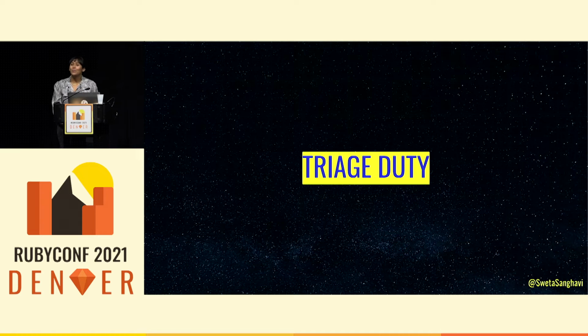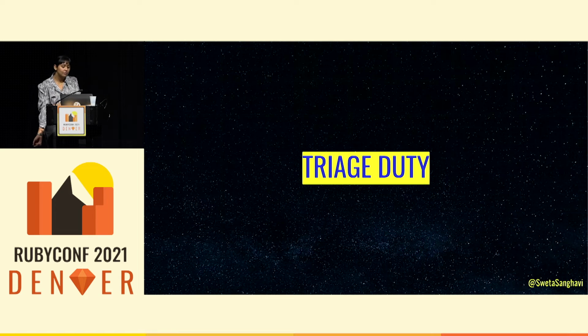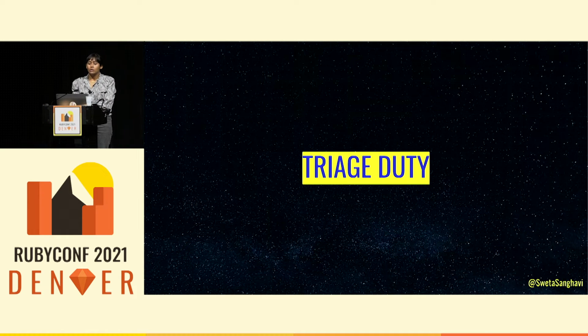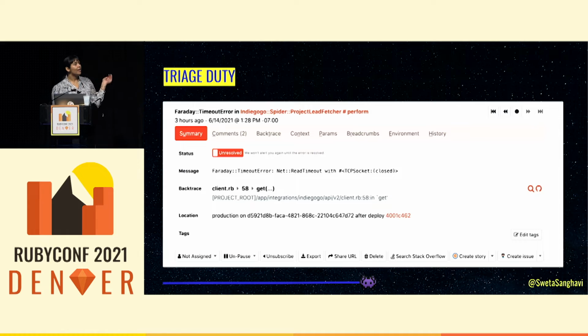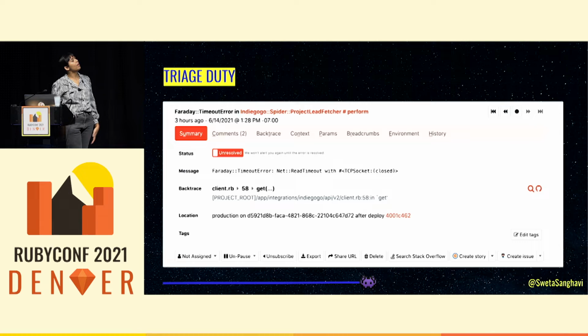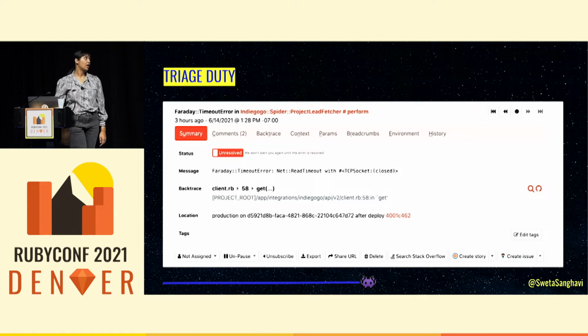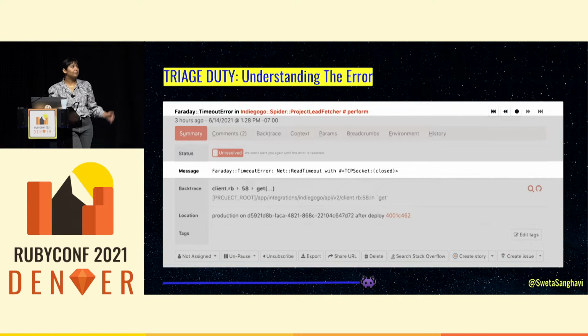We are going to move on to triage duty. So I've pulled 2 errors out of our app, and I want to actually go through the process of triaging them together. So the first is this Faraday timeout error that we see is being thrown from the project lead fetcher. First step, understanding the error.